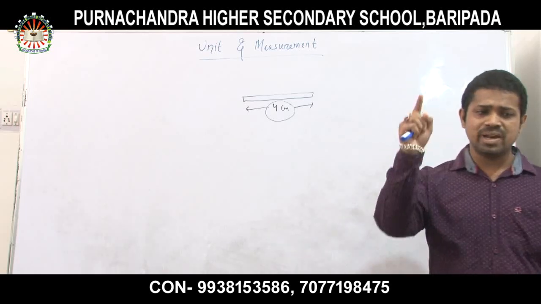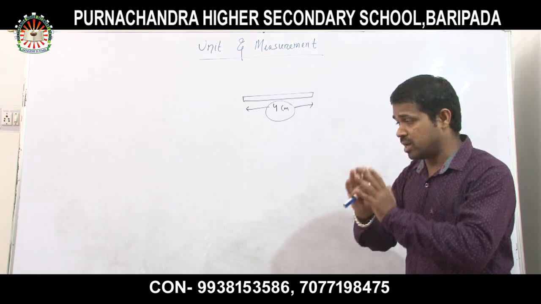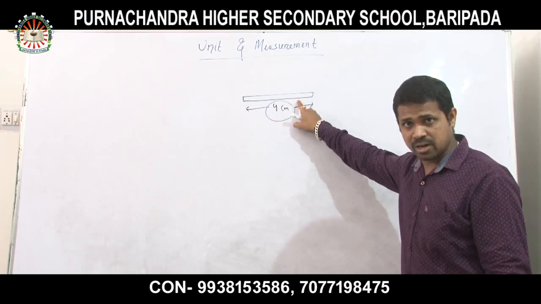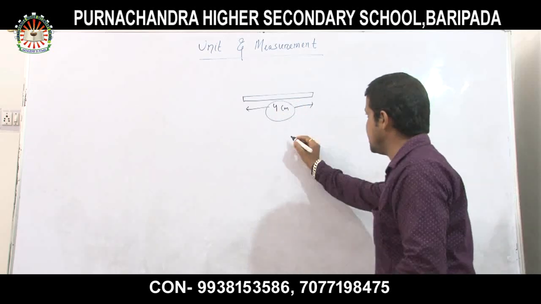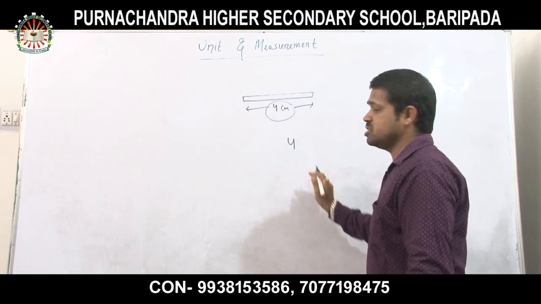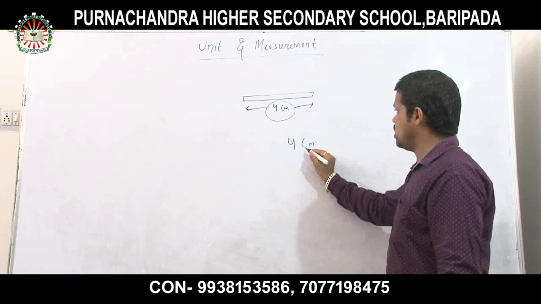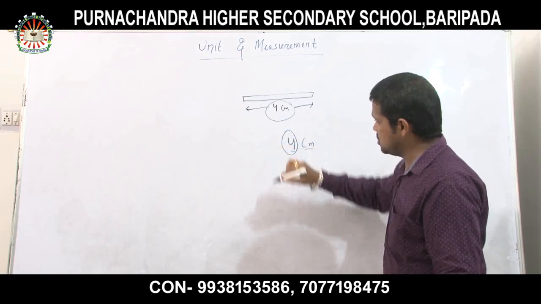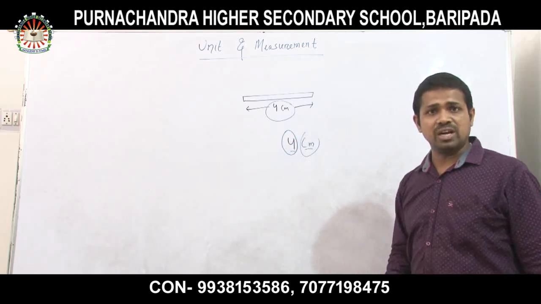Now, it's a very important thing. Look at here. During the measurement, very important thing. During measurement of this object, whatever object I take here, I will get two things. What are the two things? One thing is your number. Another thing is your unit. Look at here. The first thing is a number and the second thing is the unit.